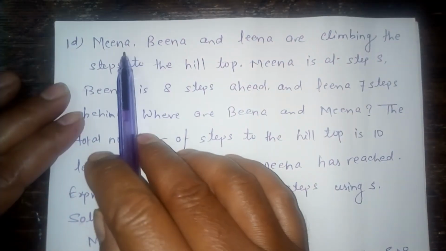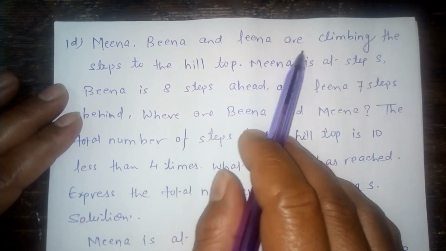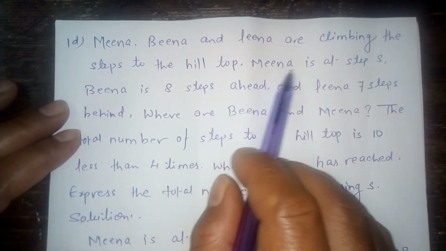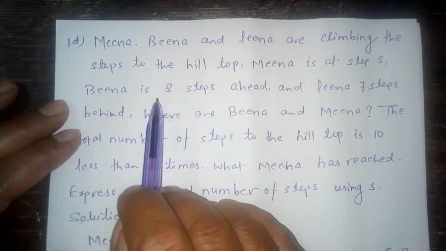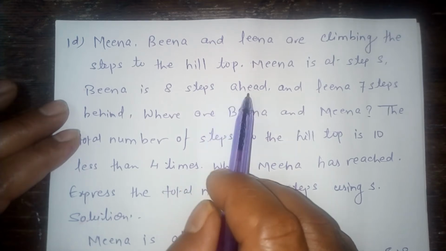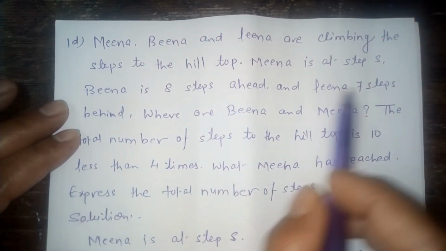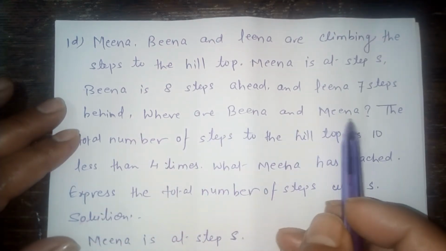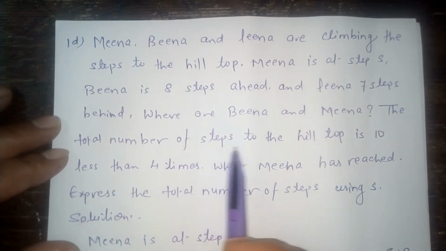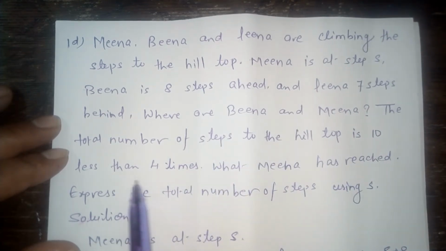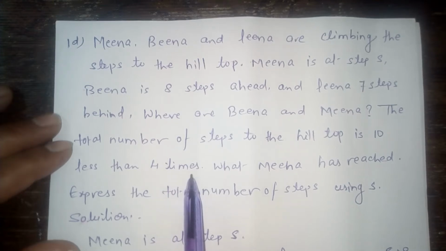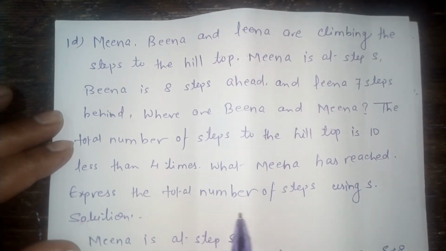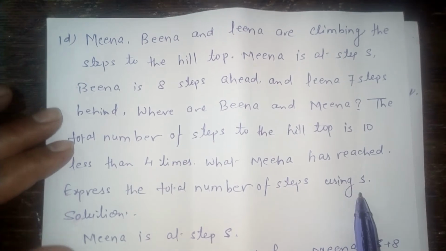Meena, Beena and Lina are climbing the steps to the hilltop. Meena is at step S. Beena is 8 steps ahead and Lina 7 steps behind. Where are Beena and Lina? The total number of steps to the hilltop is 10 less than 4 times what Meena has reached. Express the total number of steps using S.